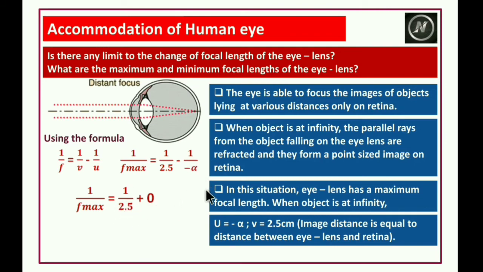So f max is equal to 2.5 centimeters. What is the maximum focal length of the eye lens? That is 2.5 centimeters. When an object is placed at infinity, the maximum focal length of the eye is 2.5 centimeters.